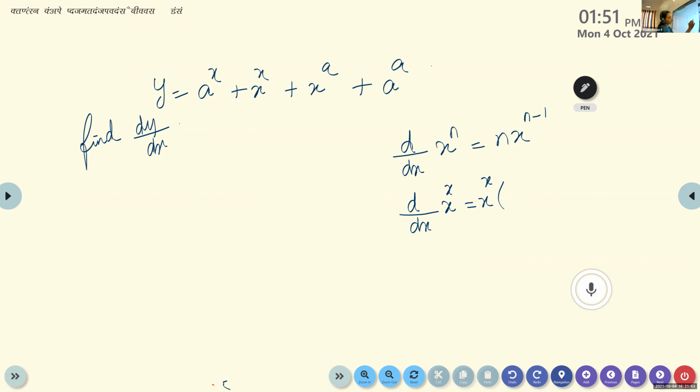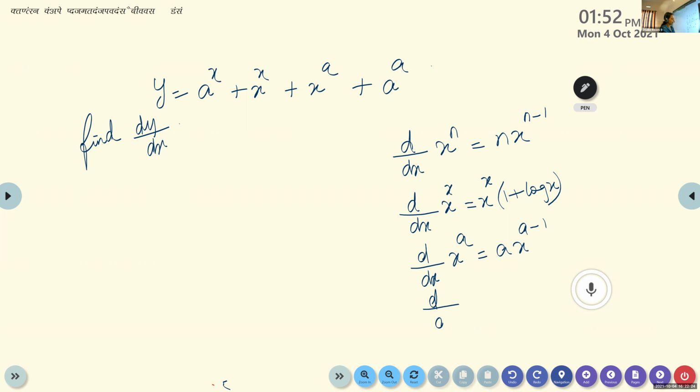x raised to x into 1 plus log x. Now, what will be the derivative of x raised to a? Here, how will you do this? Yes, Gauri. a into x raised to a minus 1. Very good. a is a constant, so we can write this as a into x raised to a minus 1.